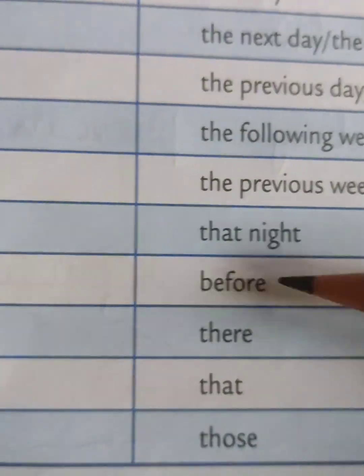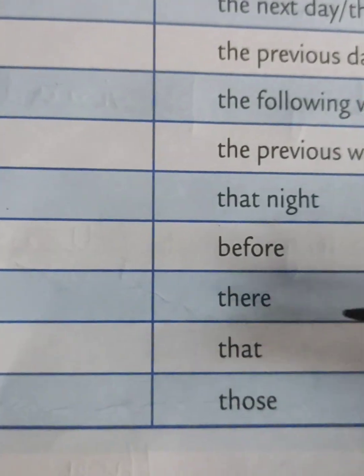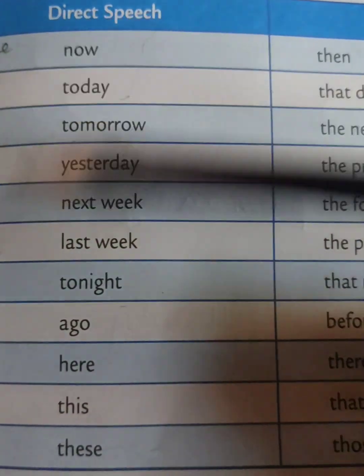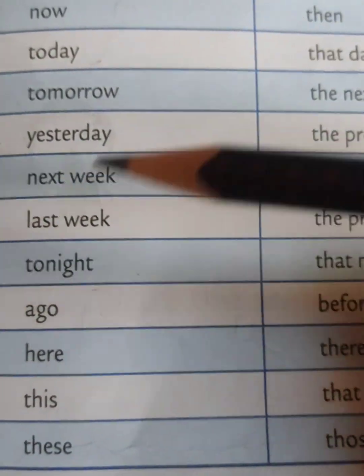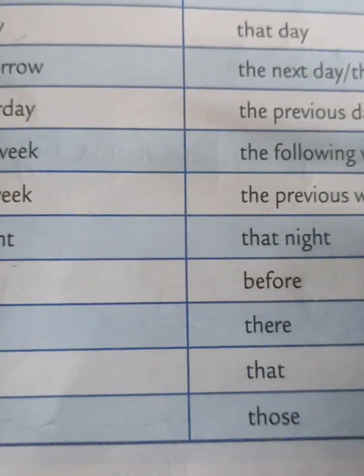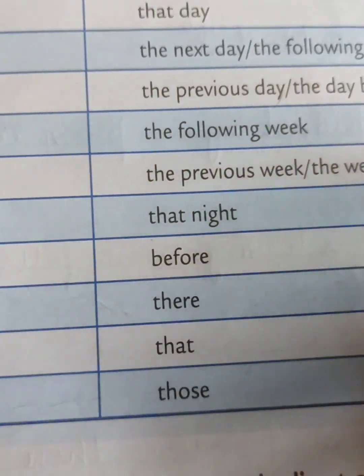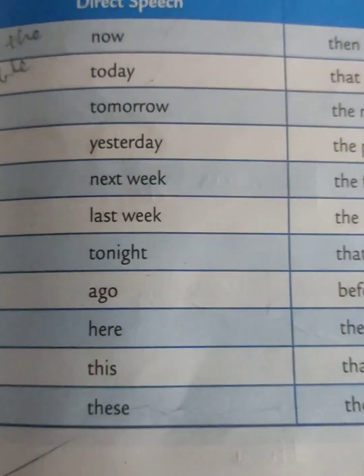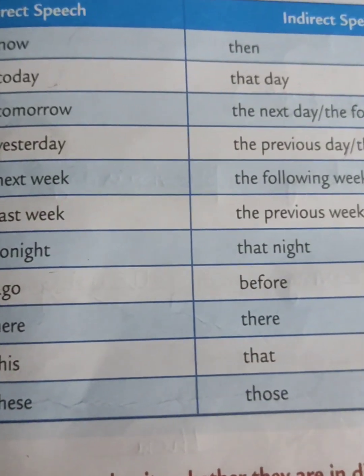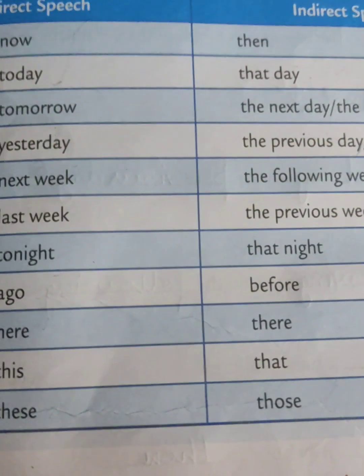Here becomes there. This becomes that. These becomes those. So you can see here, in direct speech, the words will be like this, and when you change into indirect speech, they will be converted to these. You should learn that very well. So this is the description about the chapter, direct and indirect speech.